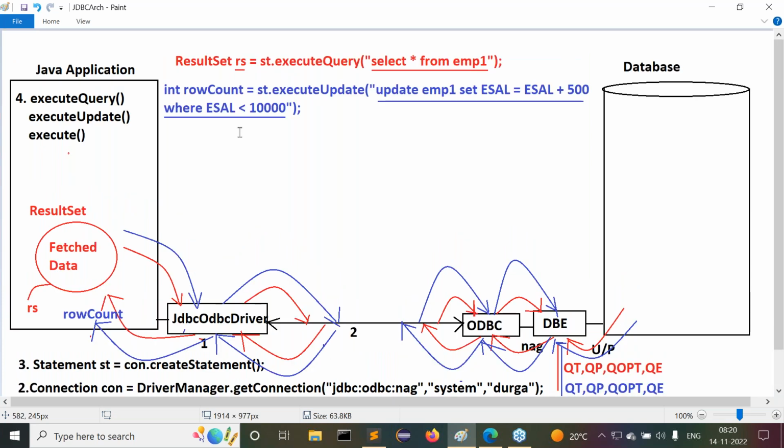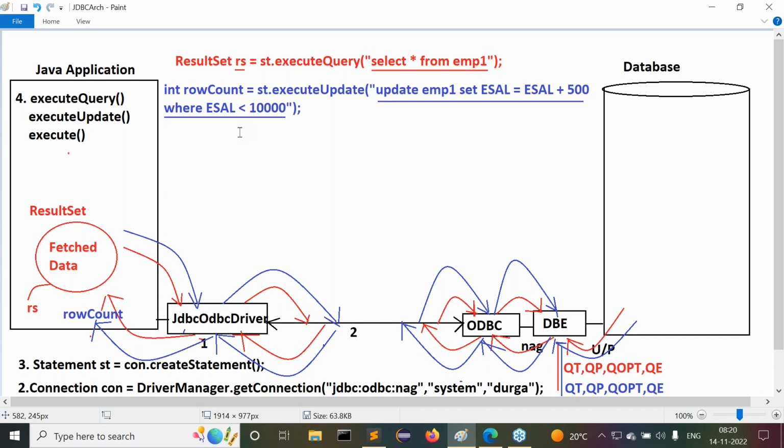Then after that, we are able to get the row count value. Then we are able to display the row count value to the user. Because of your update SQL query, how many records got updated, in the sense 10 records are updated, that information I can specify to the user. Got my point or not?